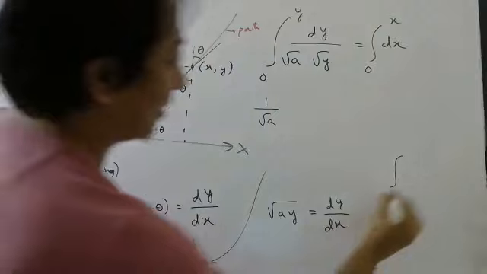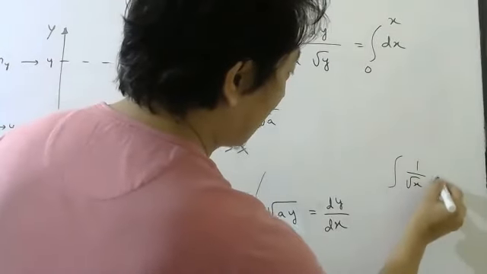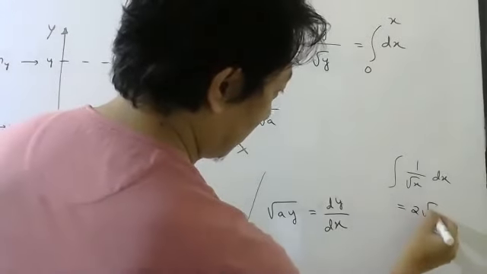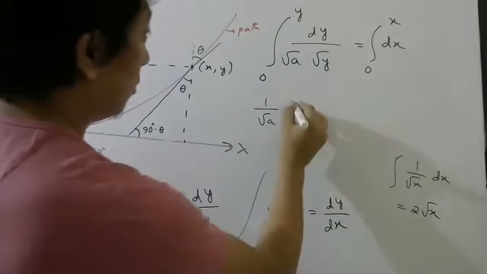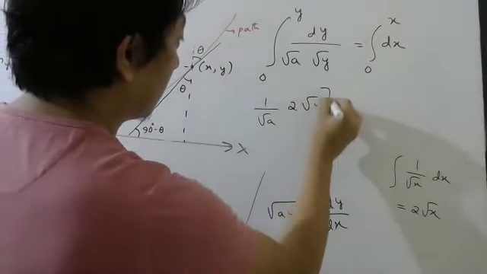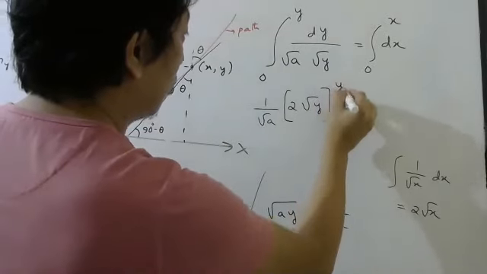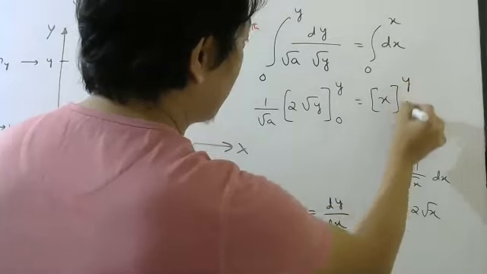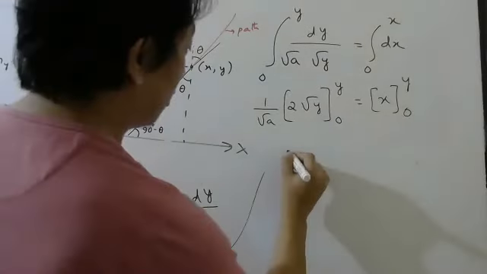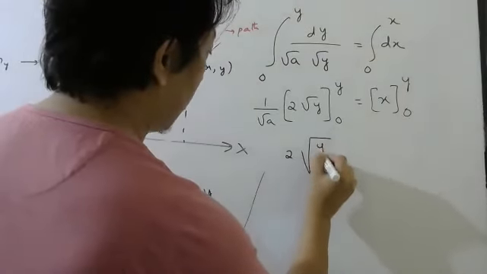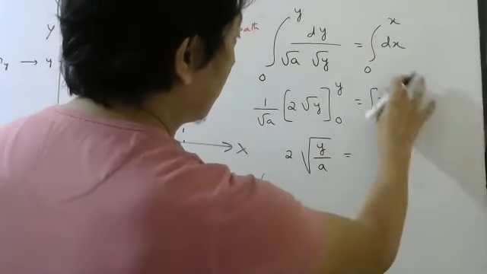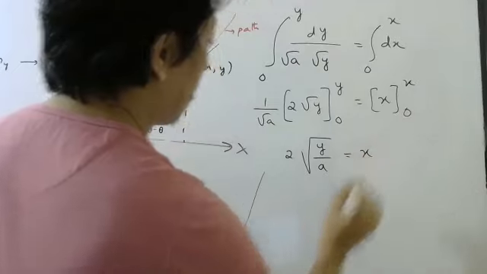I want the integration of 1 by root x dx, which is 2 root x. So here it will be 2 root y, upper limit y, lower limit 0. This will be x, upper limit y, lower limit 0. Put the upper limit and lower limit. This will be 2 root of y by a. This root a you can put inside. This is x equal to x.